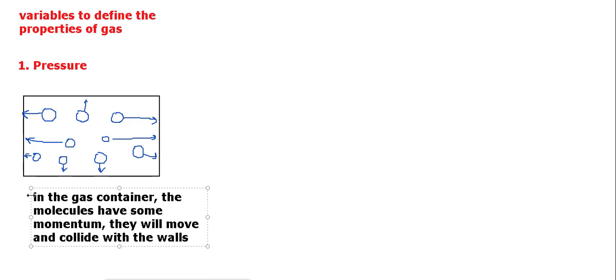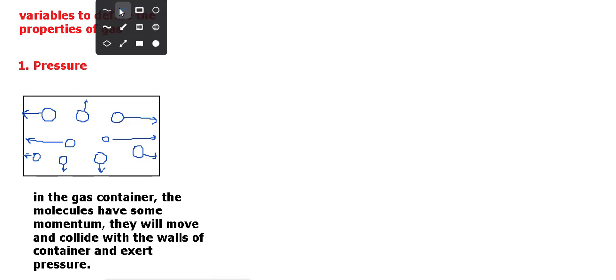So definitely they will collide with the walls of the container. And what happens when they collide with the walls? They will exert pressure. So pressure will be exerted on the walls of the container due to the collision.